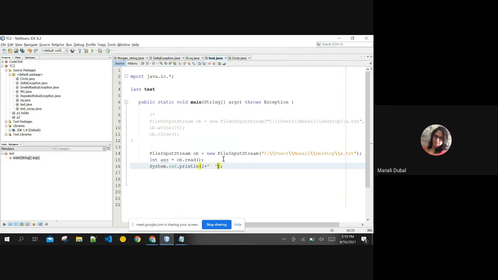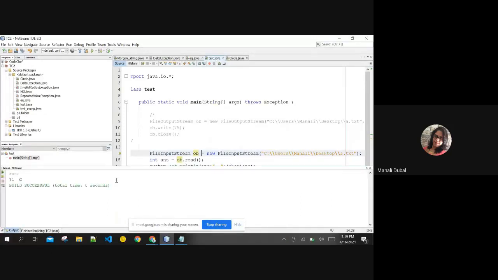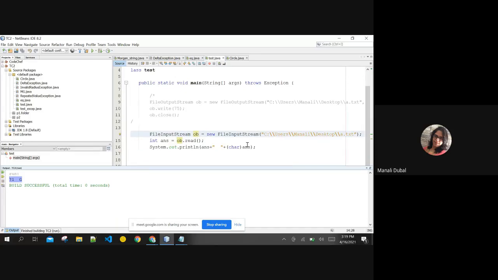I'll print the integer value also. Along with that, we can do typecasting and print the character value of that variable also. Everything is fine. You can either directly use the integer value, or you can even print the character out of it. You can simply run the file, and now we can see here in the console 71 is read as integer and it is converted to character. This is the read operation for reading single bytes from your data.